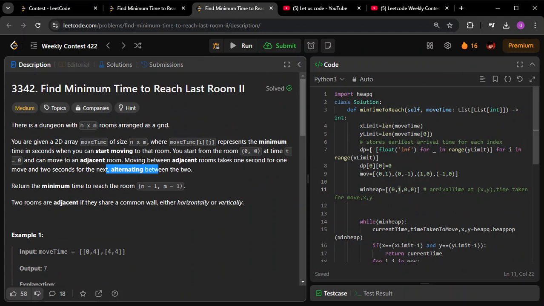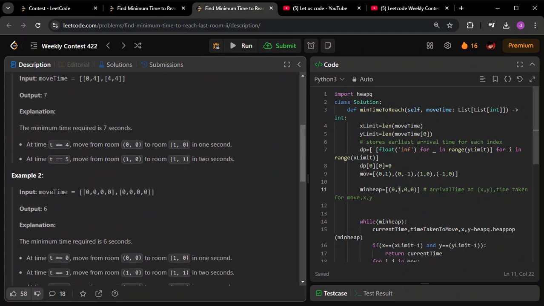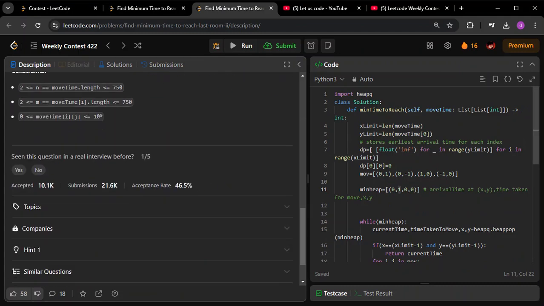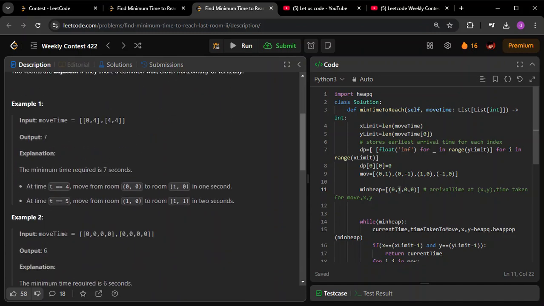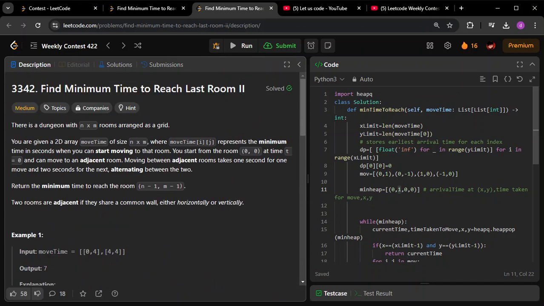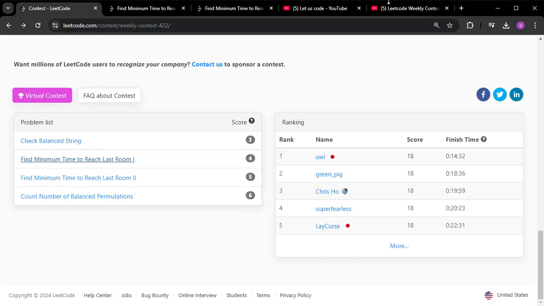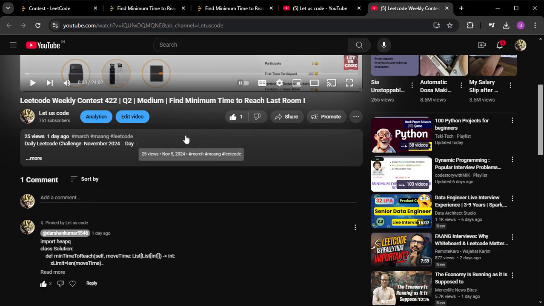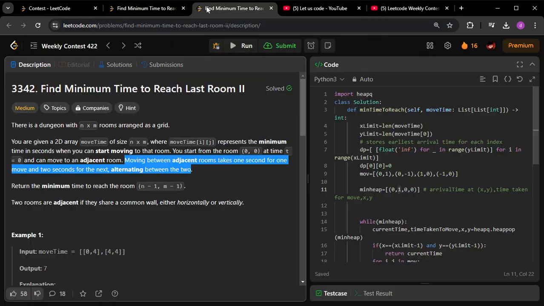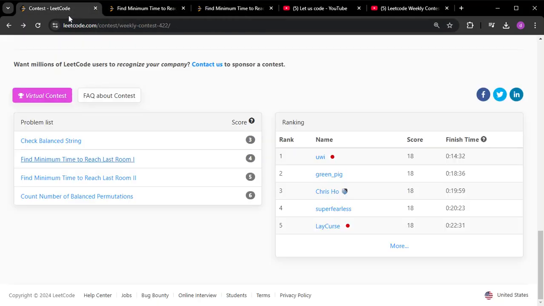This is also a medium level question, and its acceptance rate is around 46%, because less than 50% of people were able to solve this. We will try to solve this particular question now. This is the only addition. I am assuming that you have already solved question number two, and I am also giving you the link for that question so that you can refer to that and get the concept there. After that, come back to the current video, in which we are discussing the third question, which is the second part of the previous question.